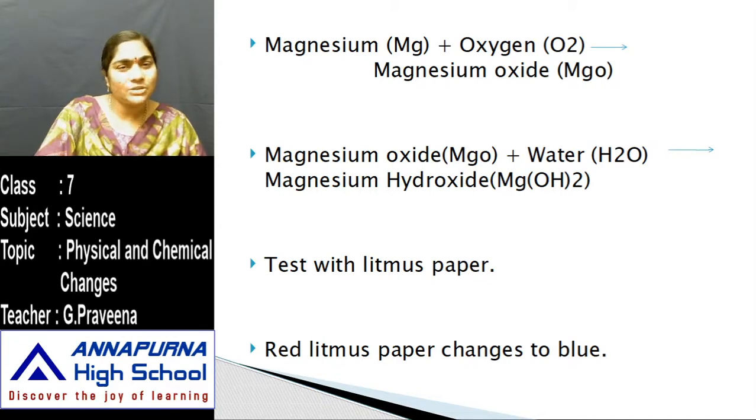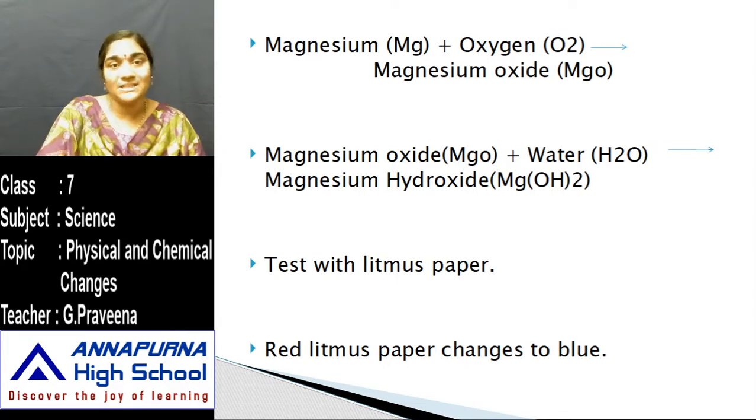Is there any new substance that is formed there? We have got magnesium oxide and also magnesium hydroxide. These are the new substances that are being formed. So can we say that is a physical change? The magnesium oxide is different from magnesium, isn't it? And magnesium hydroxide is different from magnesium oxide. Here there is a combination with oxygen, and in the second equation you can see that magnesium oxide is combined with water and gets converted to magnesium hydroxide. So a new substance is being produced there.